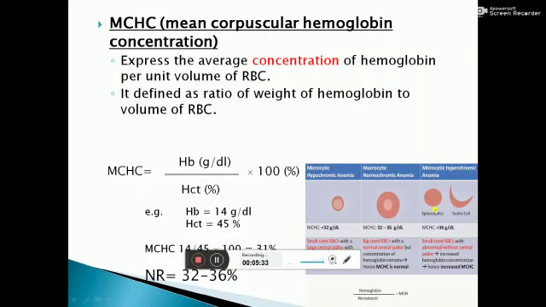Here the central part of pallor is completely lost. MCHC is increased above the range of 36 gram per deciliter. So examples are spherocytes and sickle cells.